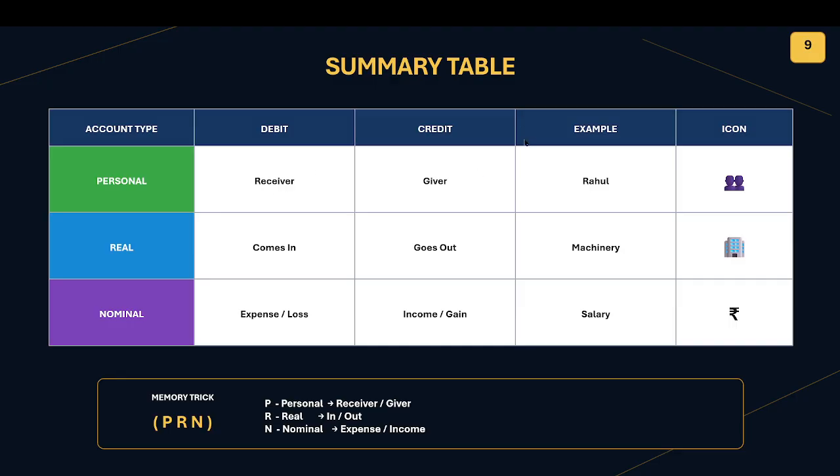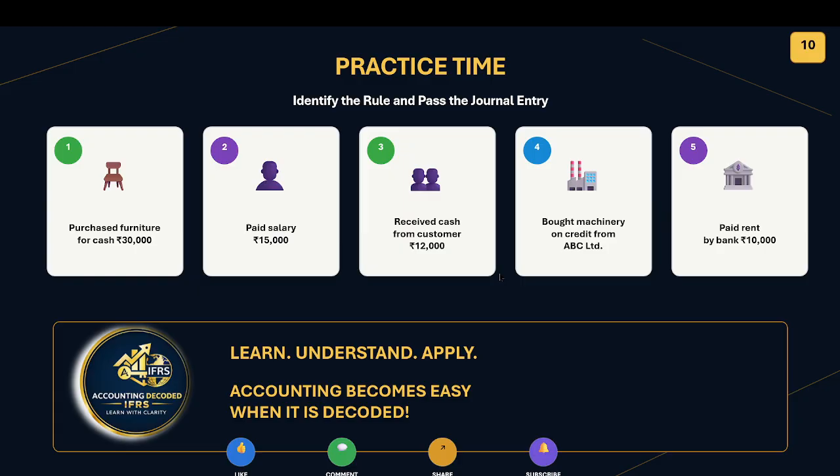As a summary, three types of accounts are there: personal, real, and nominal. Under personal, debit the receiver, credit the giver. Under real account, debit what comes in, credit what goes out. Under nominal account, debit all expenses and losses, and credit all the income and gains.